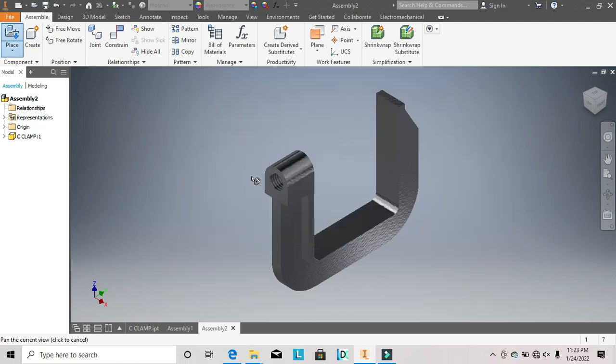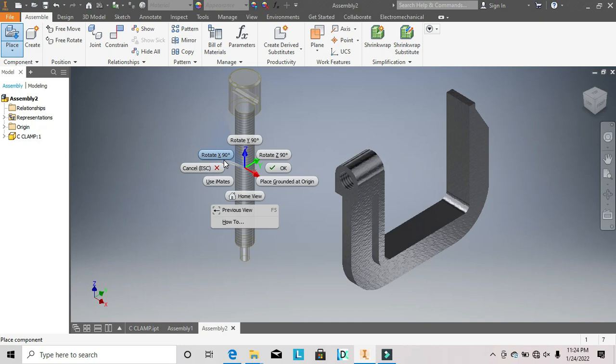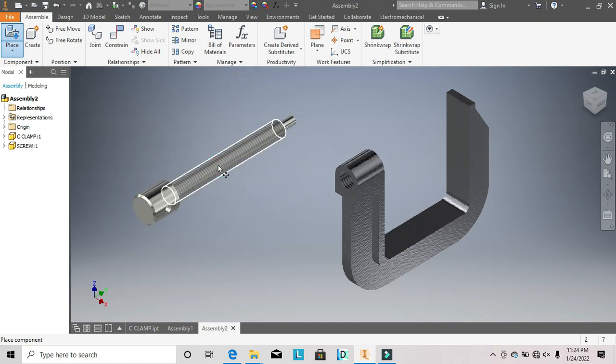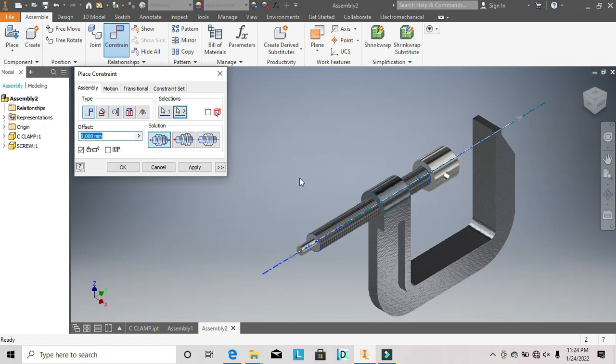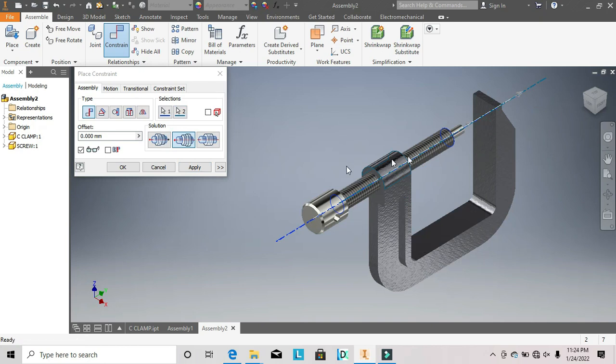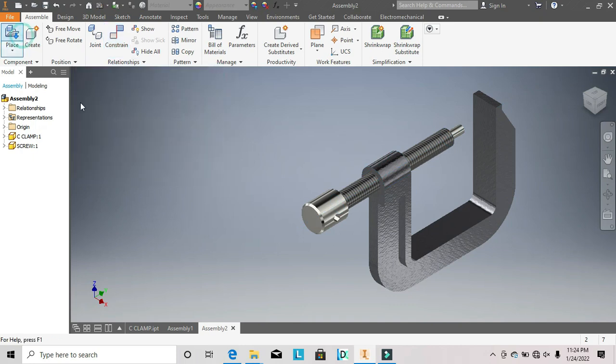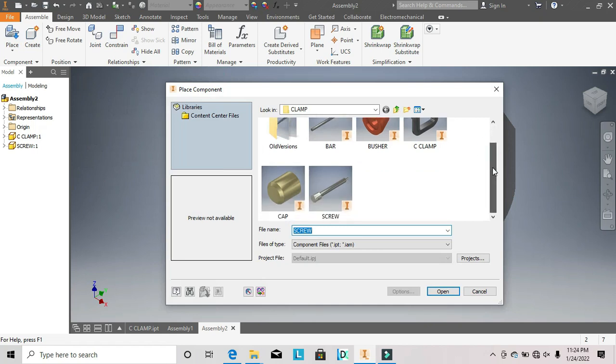Okay, click on X axis. Okay, so use constraint, click and click. So I'll be turning it to align. Yes, so it will be facing the other way around, pointing towards the inside. So apply, click on apply. Alright, so go to place again and select the bar.